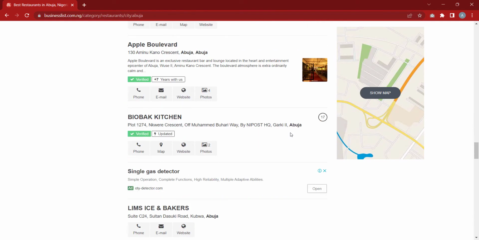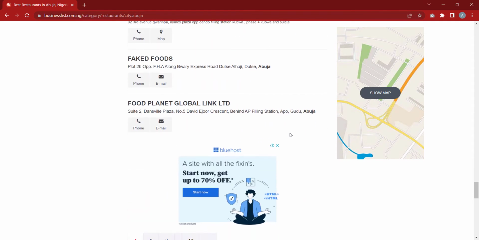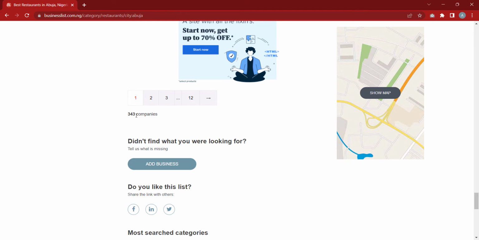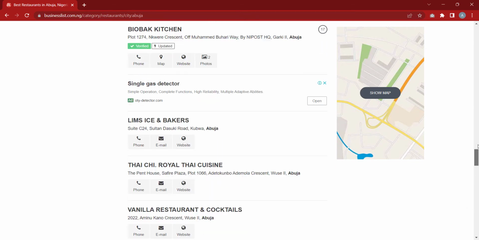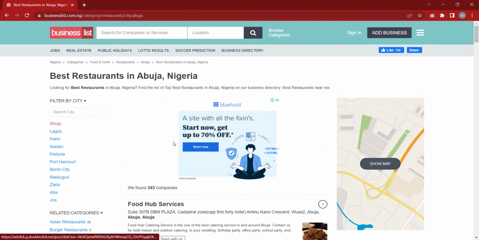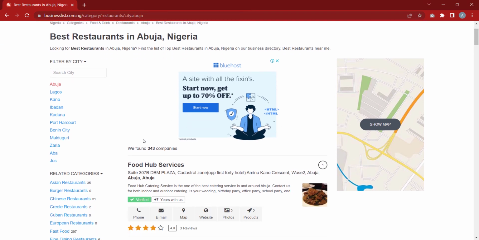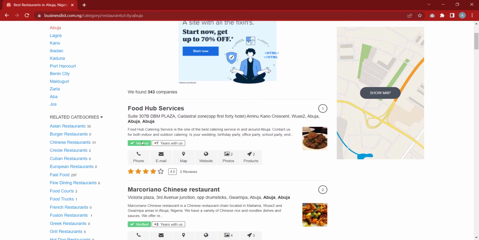If you scroll down, you'll be able to see the amount. 343 companies. These are all people we are going to be pitching to locally. The reason is that we'll be able to find their phone numbers here, and it's their phone numbers we are going to use to communicate with them via WhatsApp.